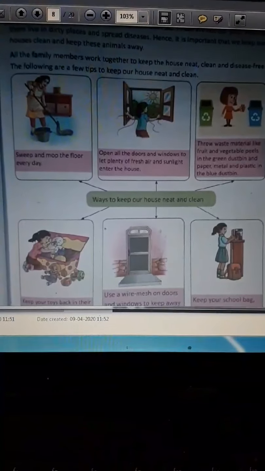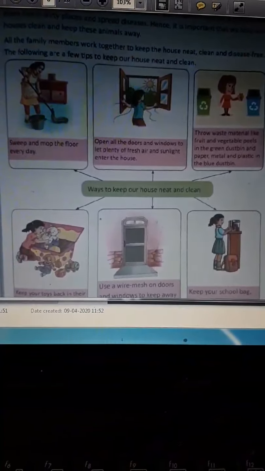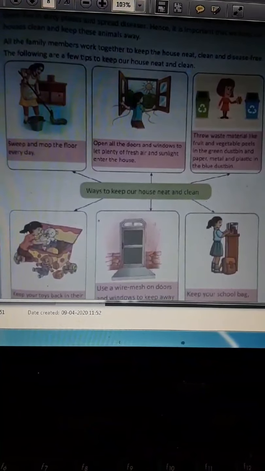Okay. So the 6 ways are, the very first one, sweep and mop the floor every day.